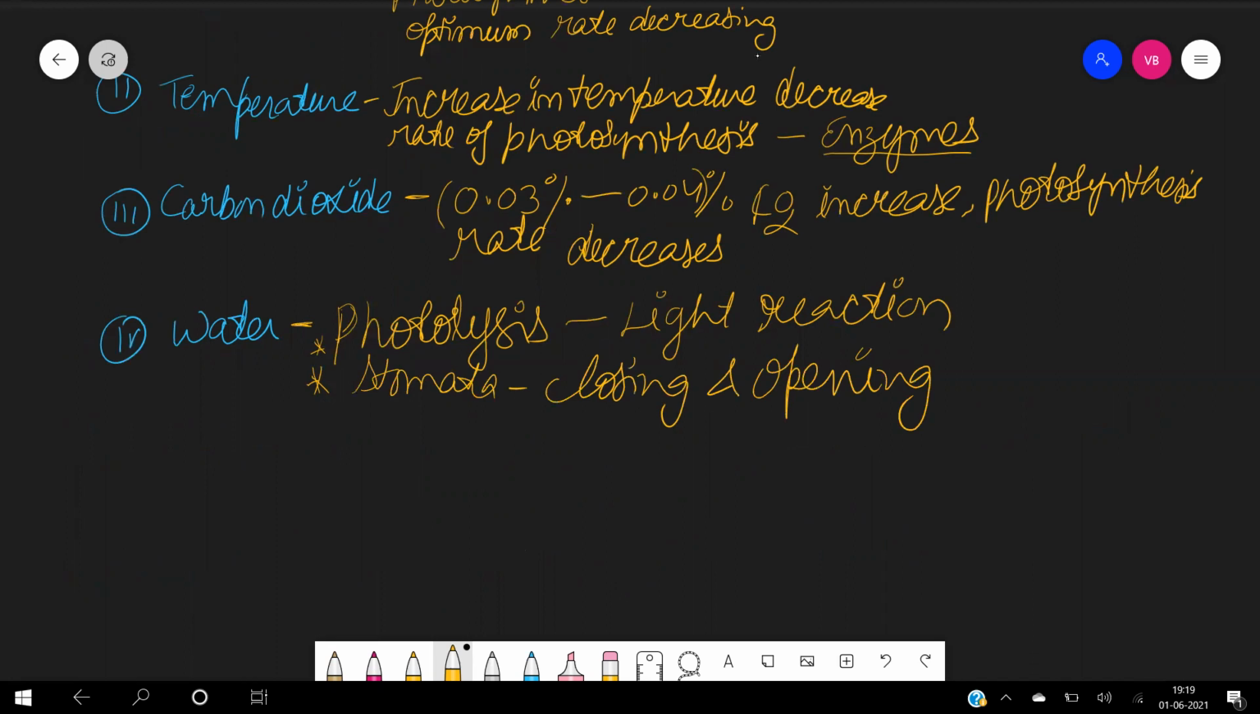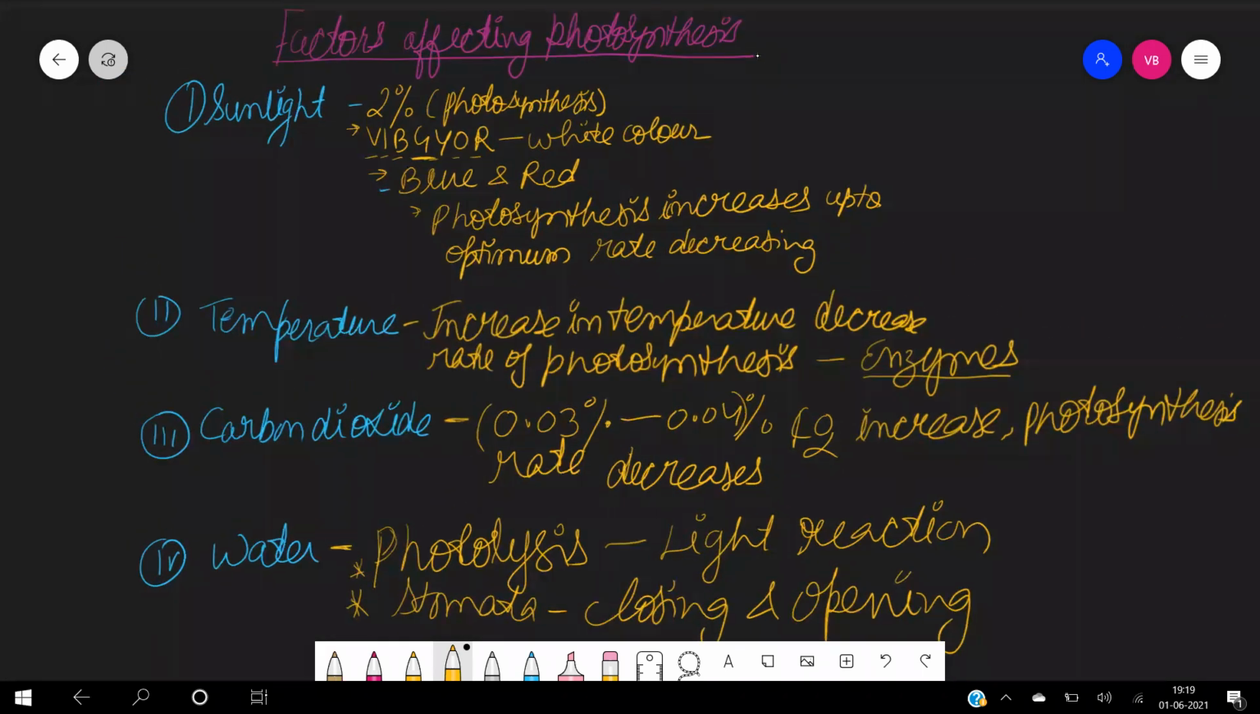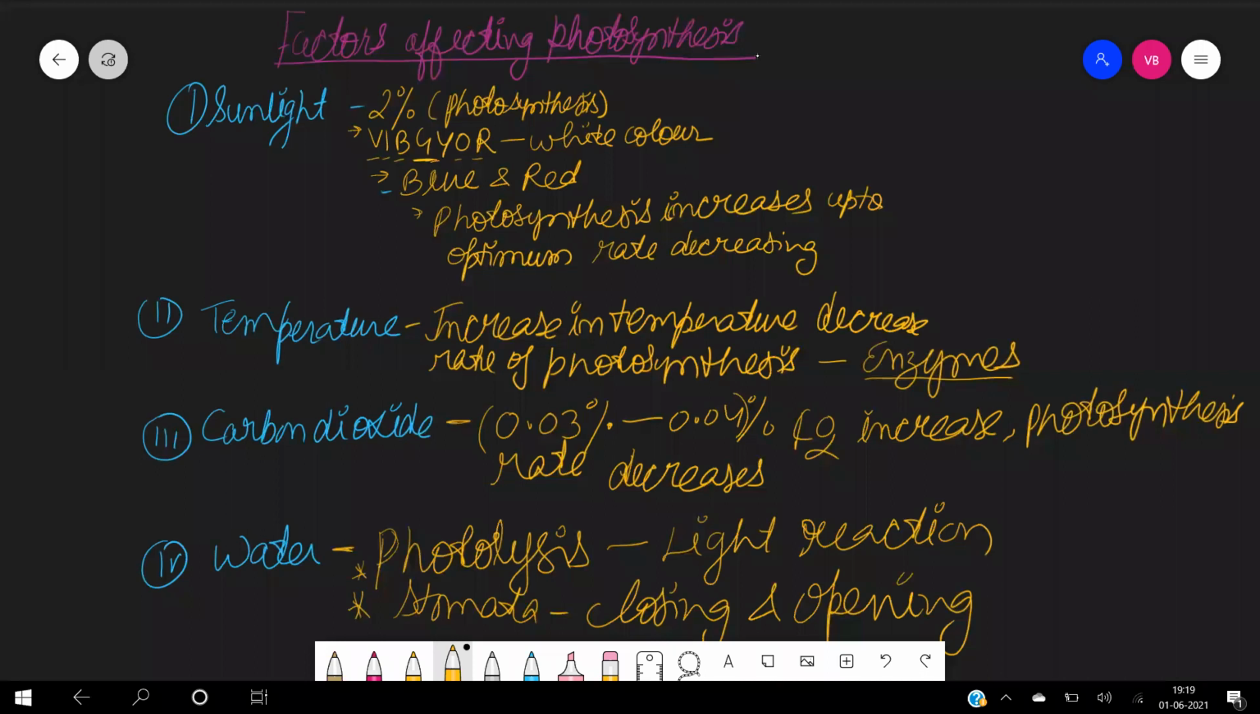In my next lecture, I will discuss the various experiments which we will perform to identify how all these factors are responsible. Means we have a proper practical or experiments to show how these factors affect the rate of photosynthesis.